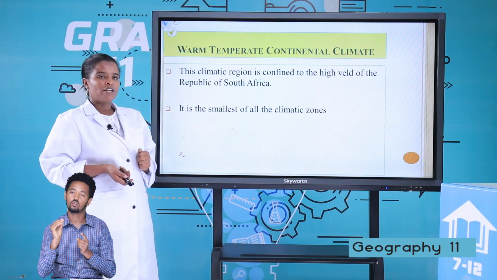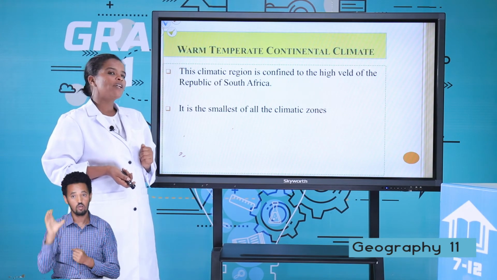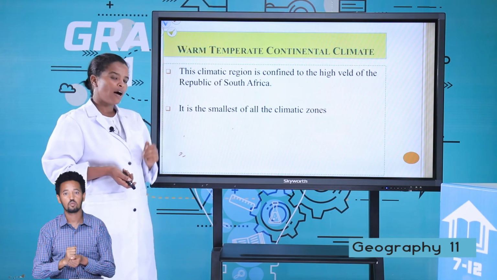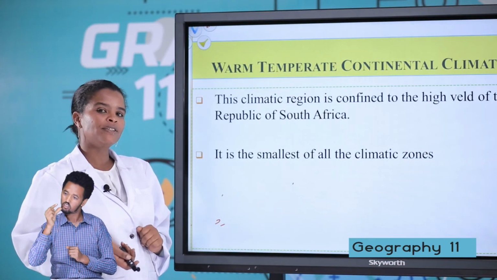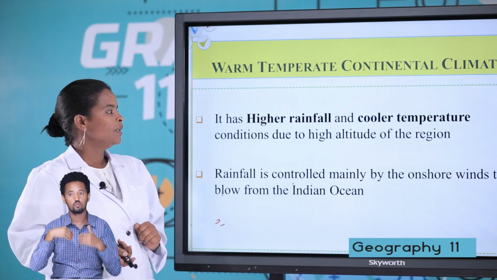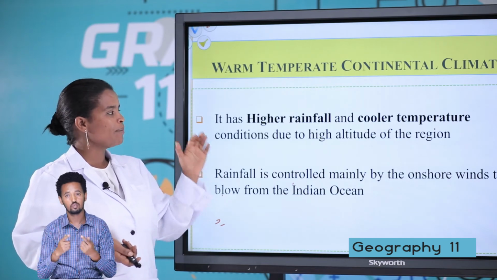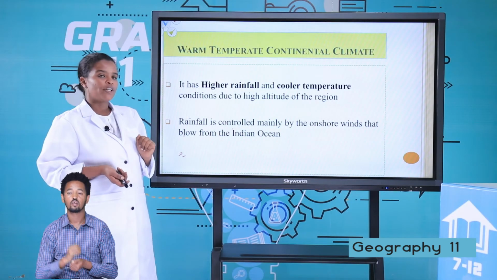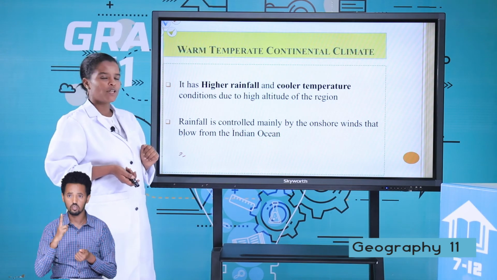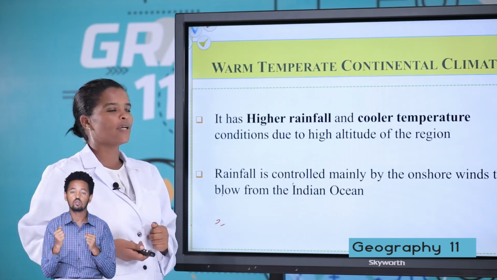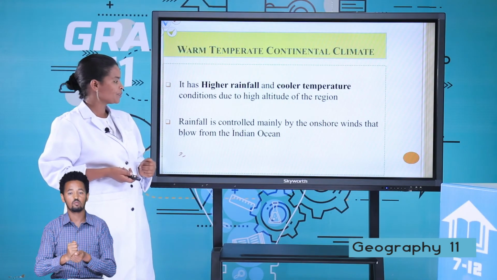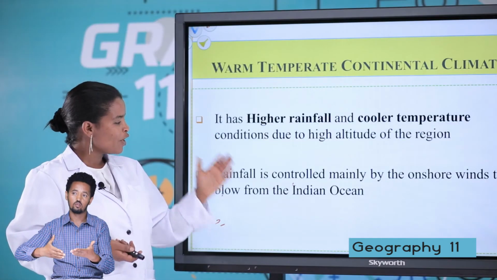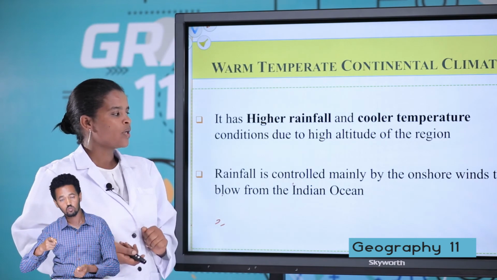Let's move to the warm temperate continental climate. This climatic region is confined to the high veld of the Republic of South Africa. It is the smallest of all the climatic regions. In this region, it has high rainfall and cool temperature conditions. Why does it have cool temperature? Because the area is found at highest altitude. The rainfall is controlled mainly by onshore winds.